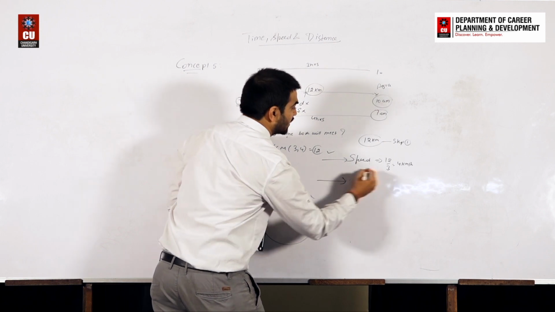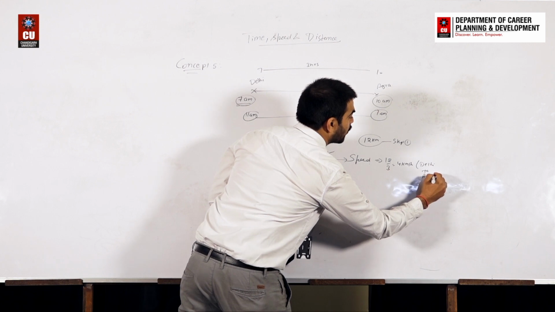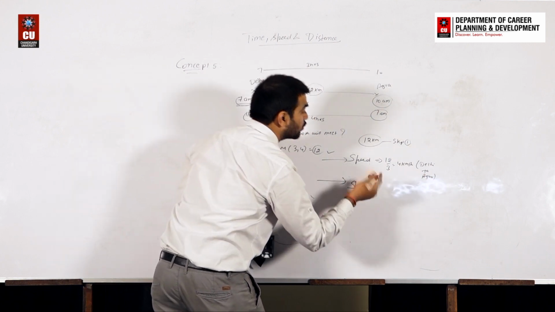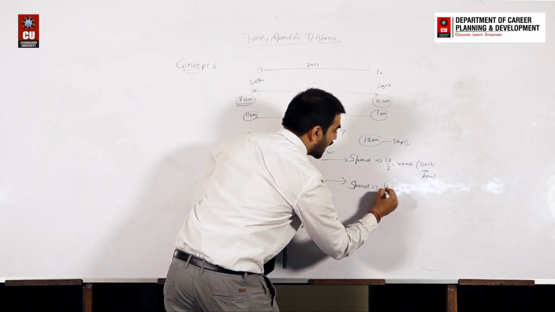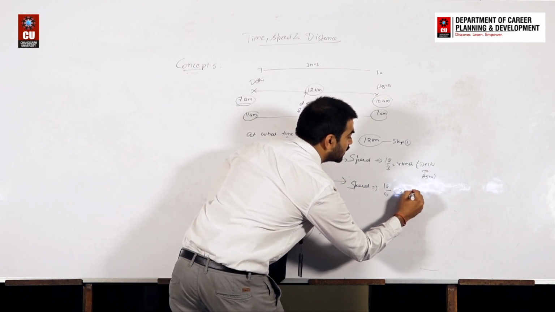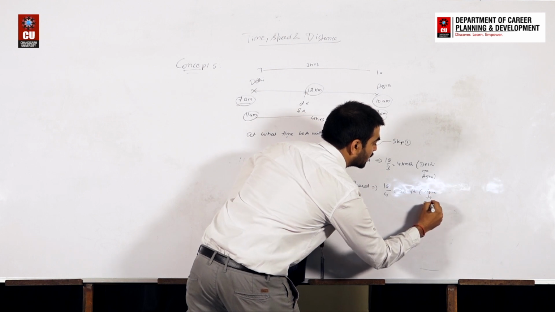And in the second case, point number 2, we are finding the speed of the second person who is moving from Agra to Delhi. Again the distance is 12 and the time taken by him is 4. Can we say that he will move with a speed of 3 kilometers per hour? This person is moving from Agra to Delhi, right?